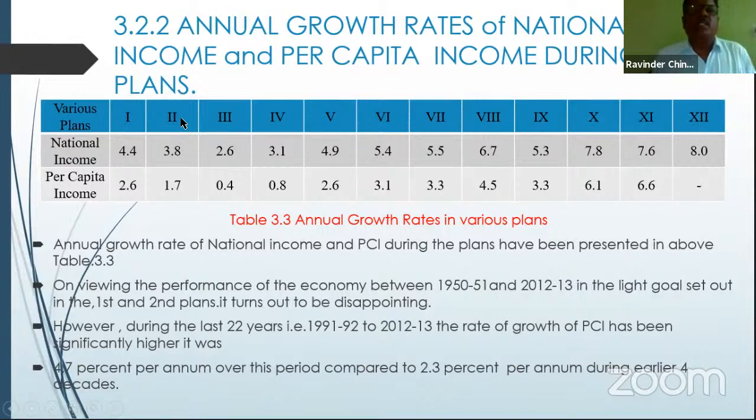During this period, national income increased by only 3.8%, and per capita income came down to 1.7%. The second 5-year plan became an utter flop because a heavy investment plan was prepared, but it took a lot of time to produce the capital goods.